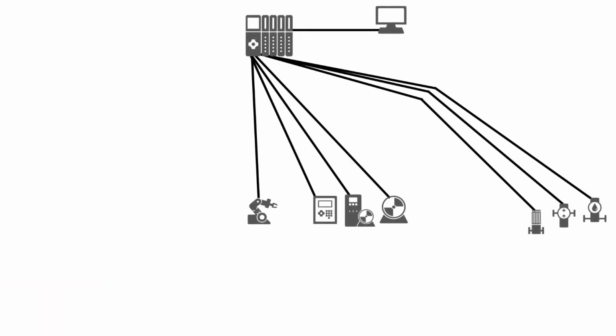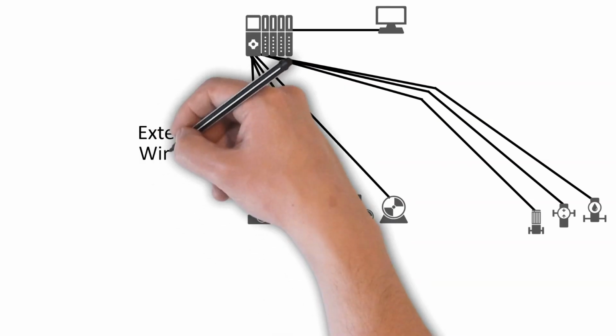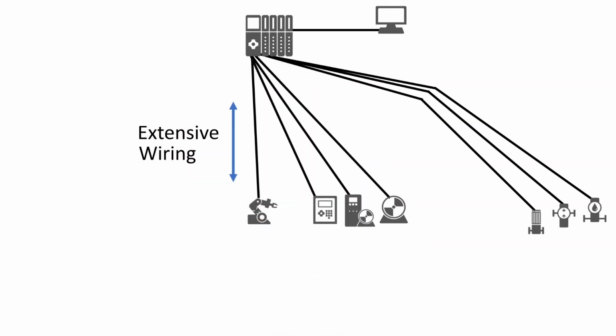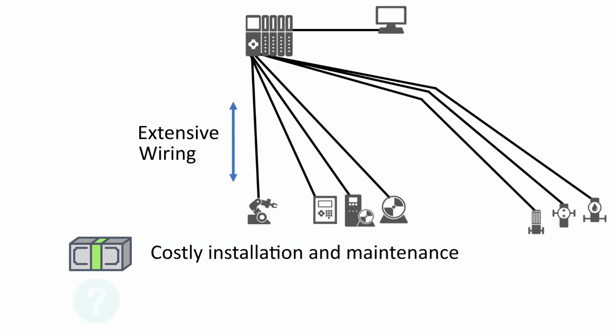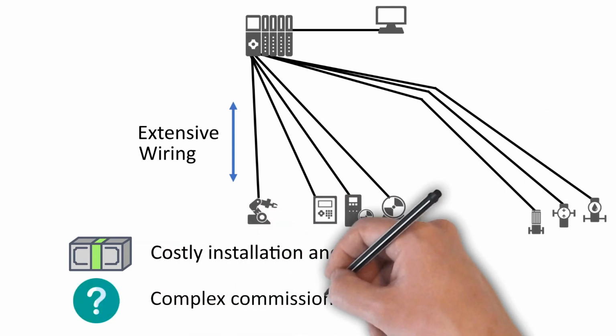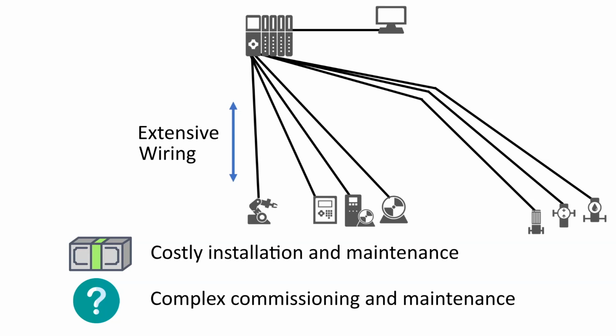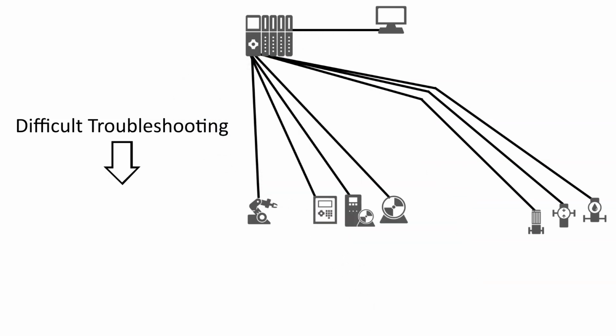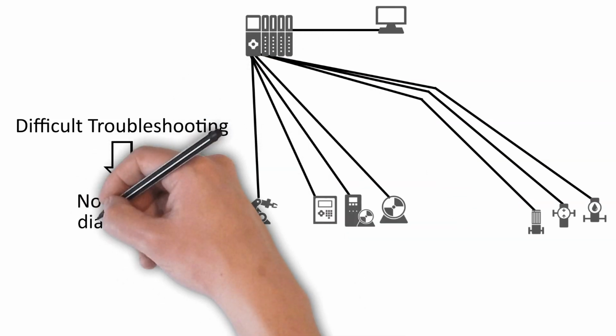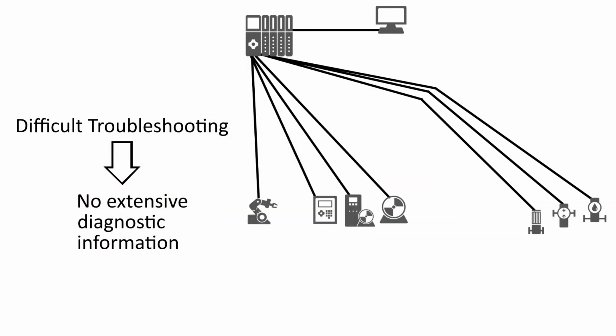Analog signals require wiring from the controller to each device. The wiring costs for a complete project can be costly. Also, it can be challenging to commission and maintain complex and extensive cable infrastructures. Troubleshooting can also be a difficult task with 4 to 20 milliamps. Analog connections do not provide extensive diagnostic information. Some devices might have diagnostic capabilities, but might not be comprehensive.